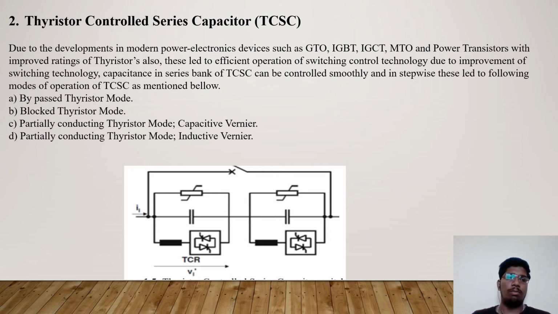The first one is bypassed thyristor mode, blocked thyristor mode, partially conducting thyristor mode or capacitive vernier, partially conducting thyristor mode or inductive vernier. The major difference between the capacitor vernier and inductor vernier, or a combination of both, can be shown in this figure.